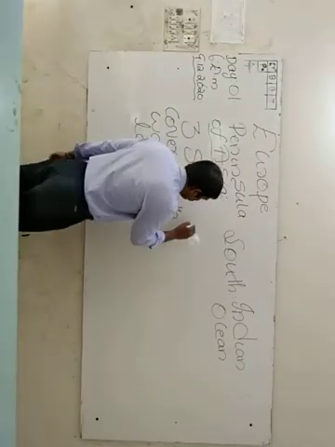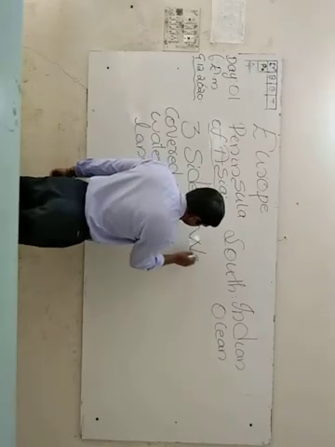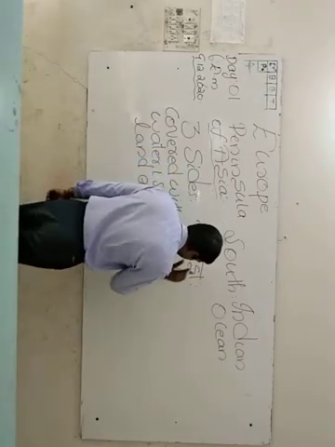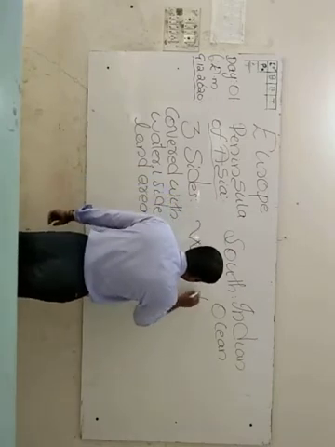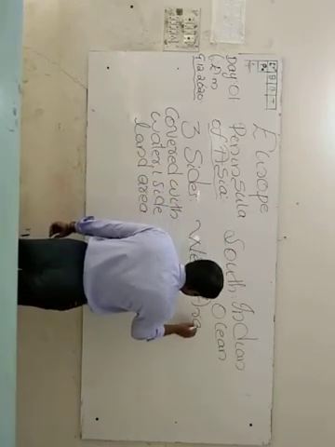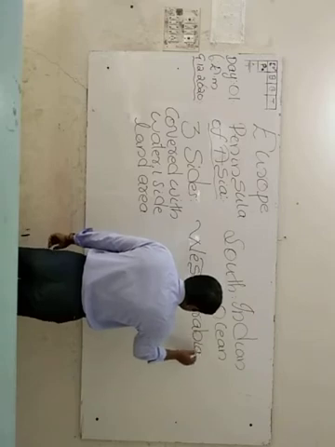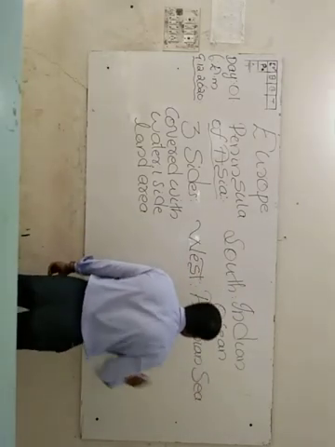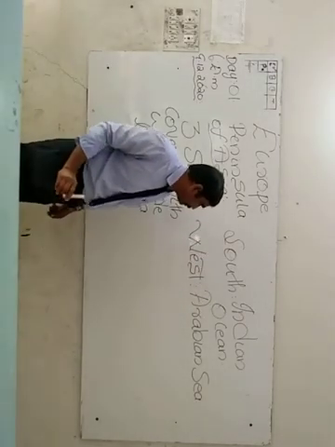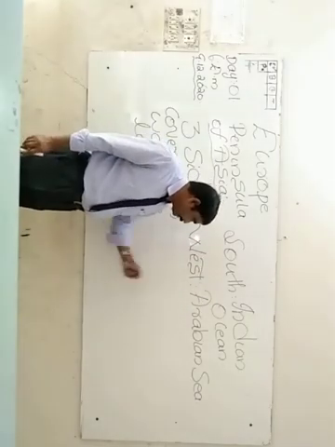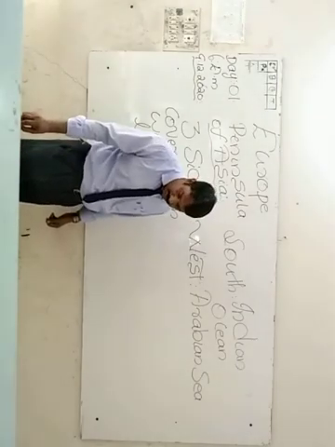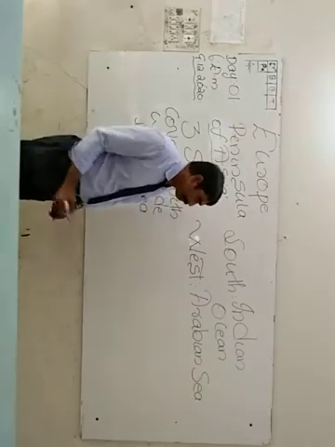Then, at the western side, what is that? At the western side, the Arabian Sea is there. The Arabian Sea is there at the western side of India.